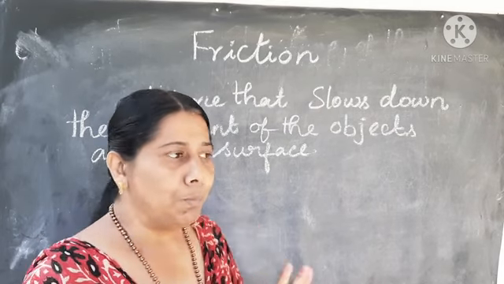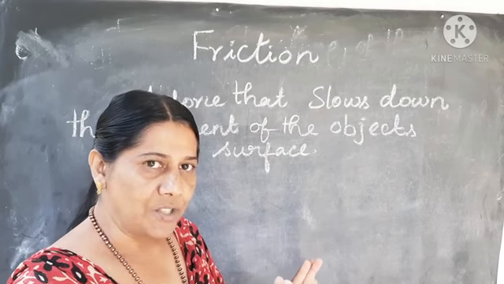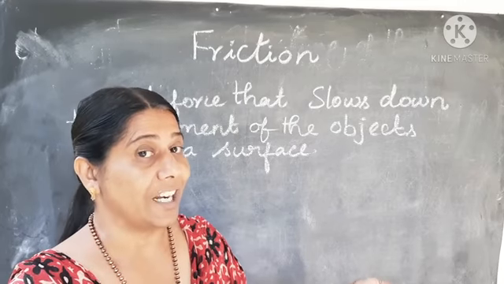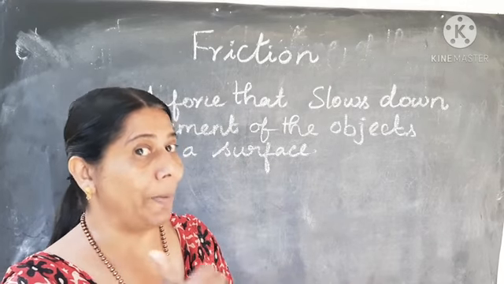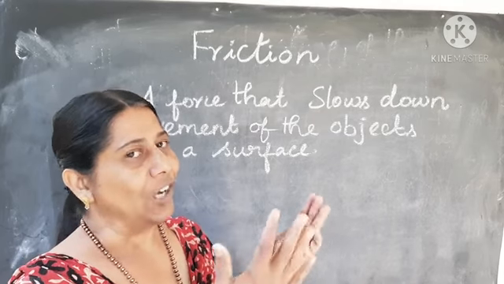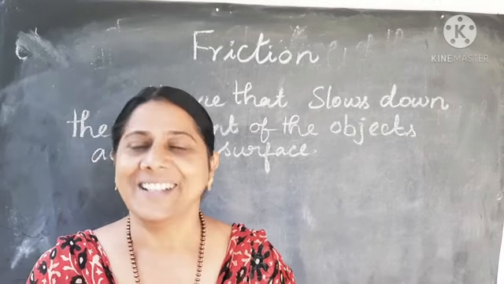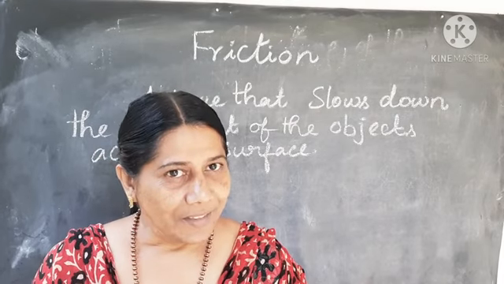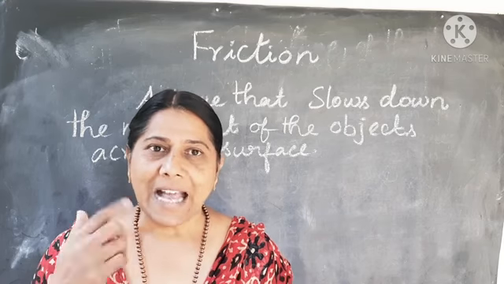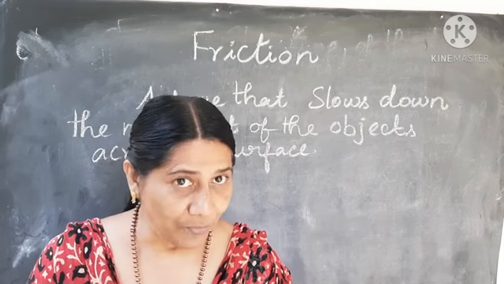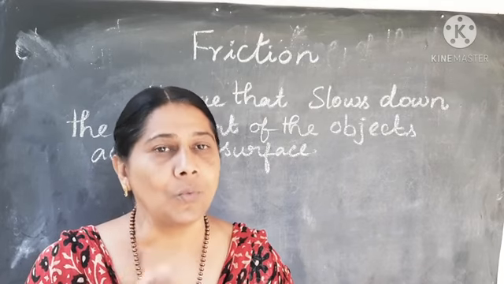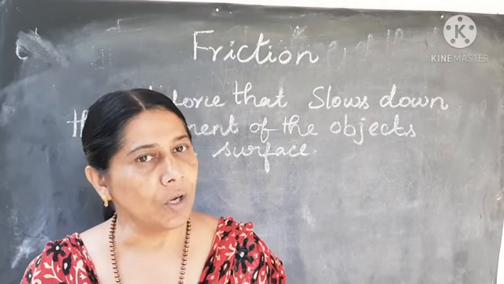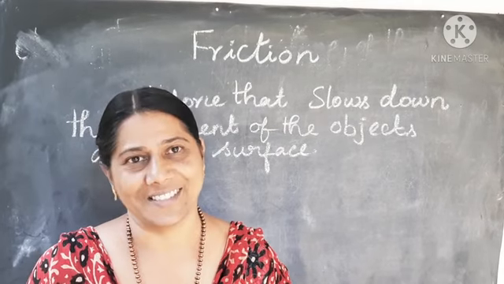Just like you are pushing a heavy object from one direction, and your friend is pushing the same object from the opposite direction. The one who has more power, the object will go in that direction. Am I correct? Yes. When the object can move, that means the applied force is more than the frictional force, and the object can move fast. If it is less, it cannot move, or it will cover only a short distance.